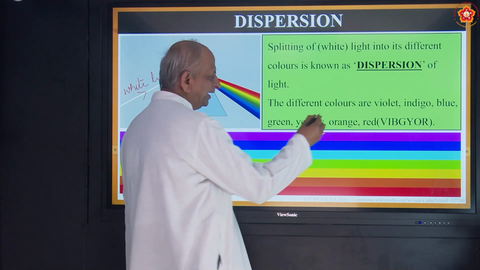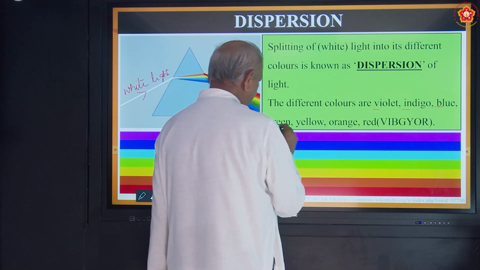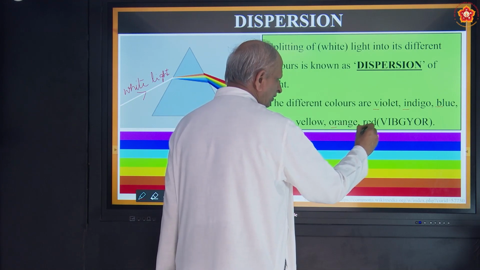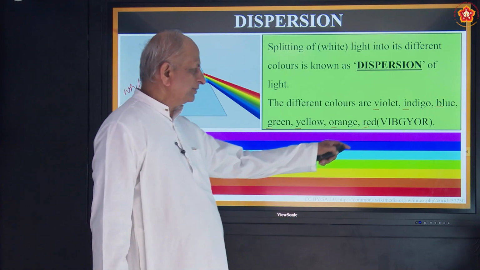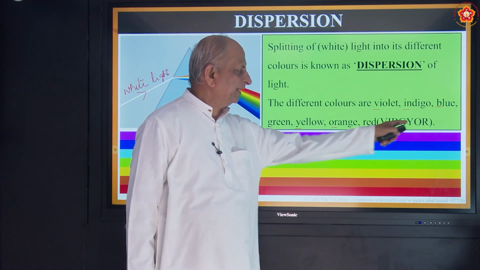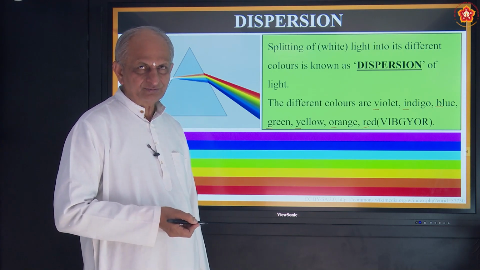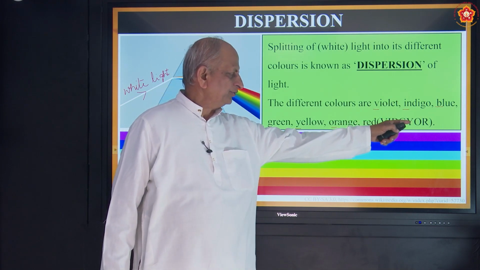So in violet we take V, indigo I, blue B, green G, yellow Y, orange O, and red R. So first letters are taken to remember the things in order: VIBGYOR. So instead of writing the whole names, you have a short form.